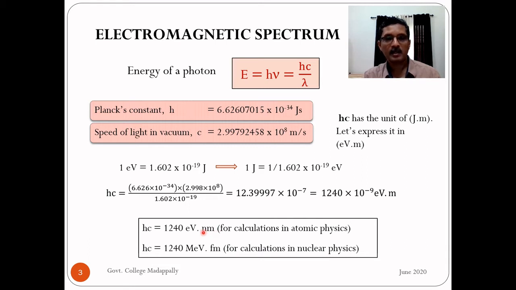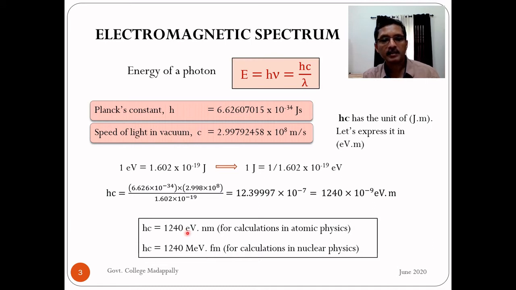What is that? 10 raised to minus 6 nanometer means 10 raised to minus 6 into 10 raised to minus 9 meter, which is 10 raised to minus 15 meter. 10 raised to minus 15 meter is a small unit of length which we call femtometer, or sometimes Fermi, named after Enrico Fermi, right?